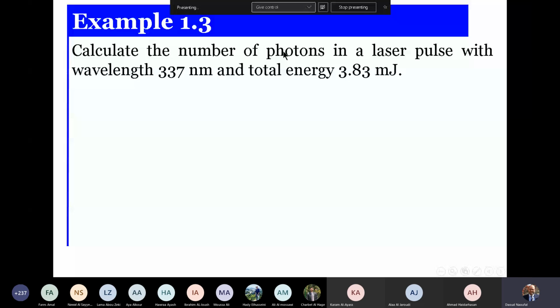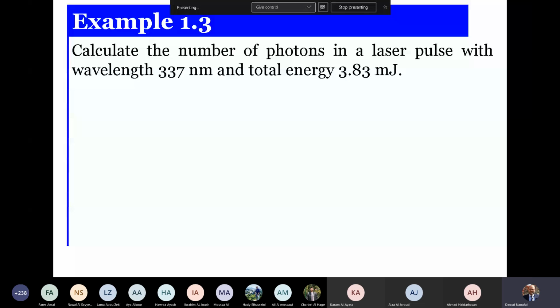I take the two models. The model of Planck, E equals n h nu. So Planck talks about a wave. And the model of Einstein, the radiation is a flow of particles or a flow of photons, where E equals the number of photons times h times nu.